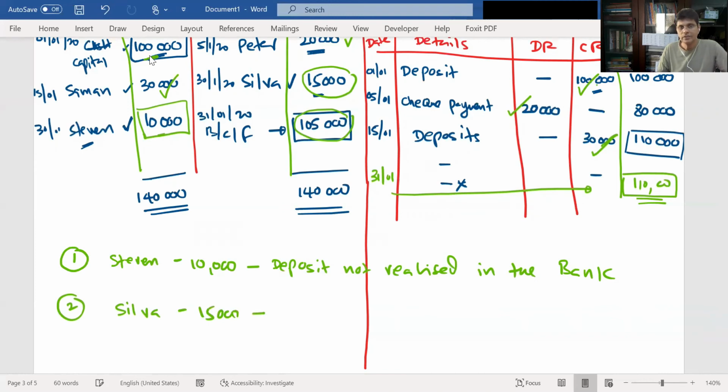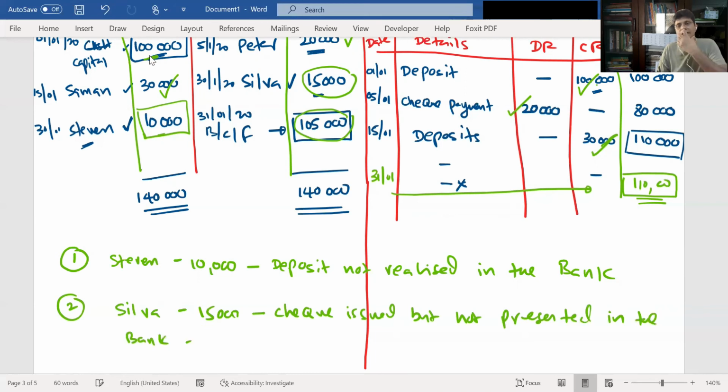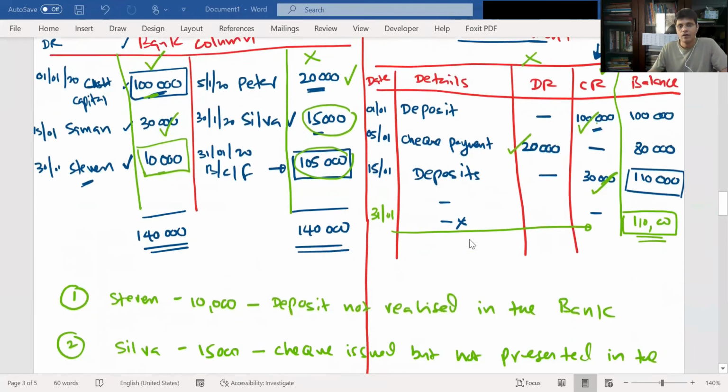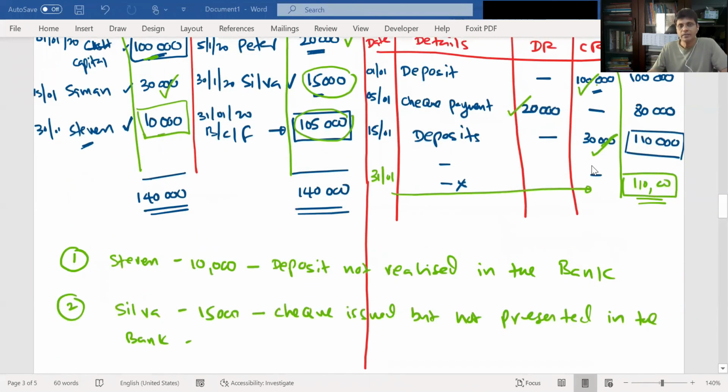So this is a check issued but not presented in the bank. Is that clear? Okay, what is the balance as per cash book? 105, right? Balance as per bank statement, 110.